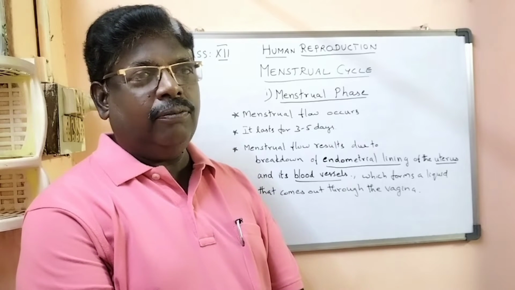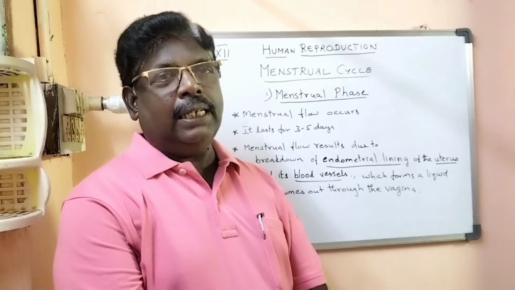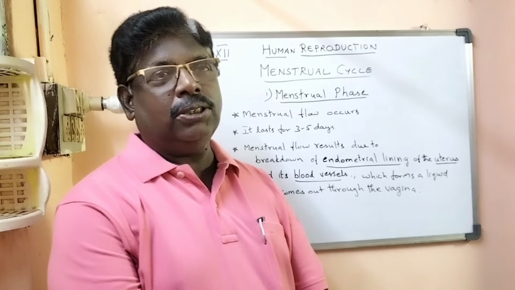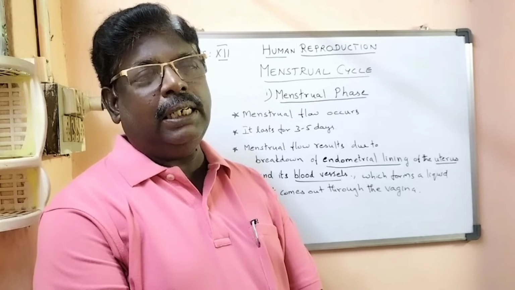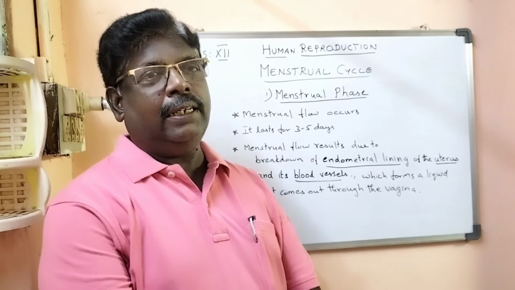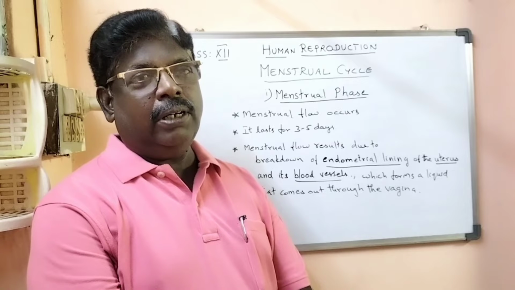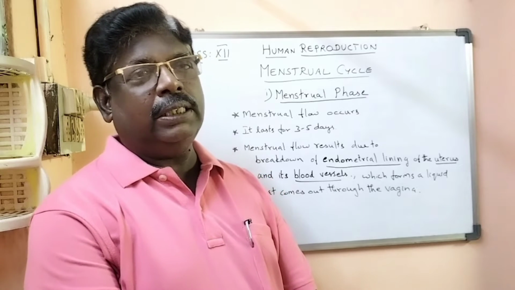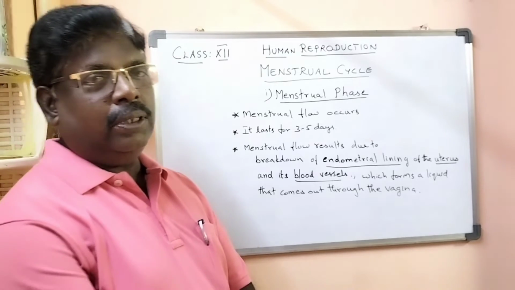You know very well that the uterus has 3 layers: the outer layer is called perimetrium, the middle layer is myometrium, and the innermost is endometrium. The innermost layer, endometrium, breaks down and along with blood vessels forms a fluid and comes out through the vagina.